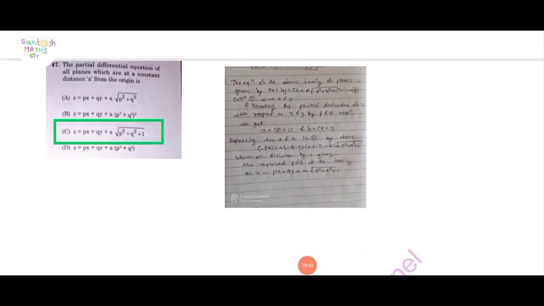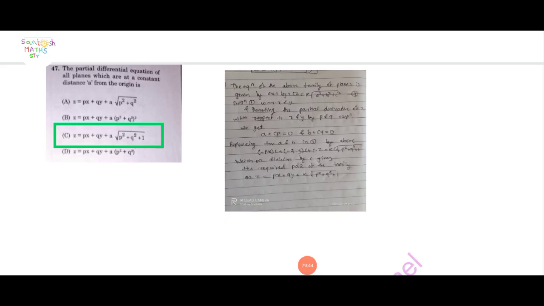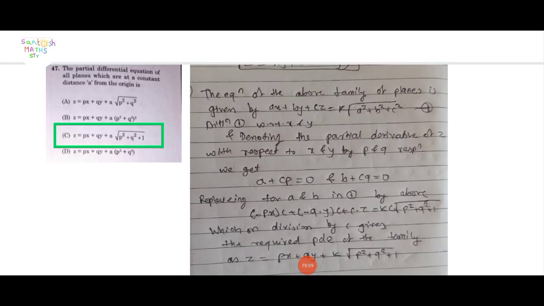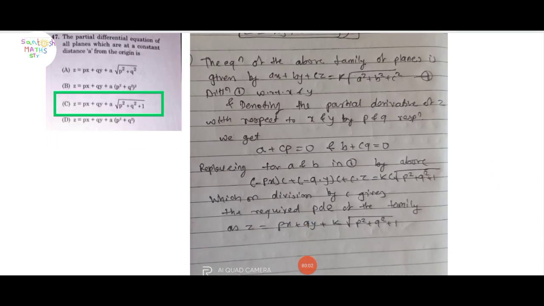Next question: the PDE of all planes which are at a constant distance a from the origin. Here 4 options are given. This is the solution for question number 47. The equation of the above family, that means all planes which are at a constant distance a from the origin, is given by ax plus by plus cz is equal to a into root of a square plus b square plus c square.